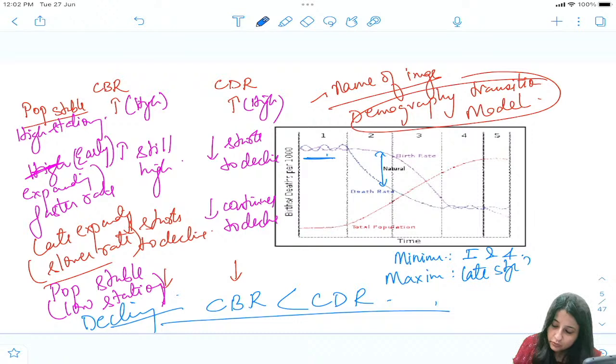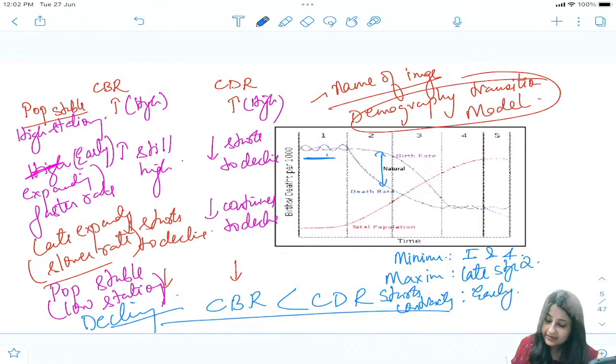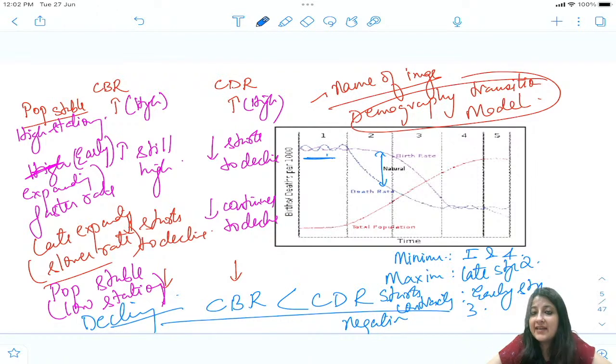Late stage 2. Okay, and where does it start to contract? Starts contracting early stage 3. And ultimately, where is it negative? That means CBR has become 10 and CDR is still 20. So 10 minus 20 is negative. Where is it negative? It is negative in stage 5, everyone. Got it? Did you understand this point? Okay, this is very, very important. The model, all the stages.